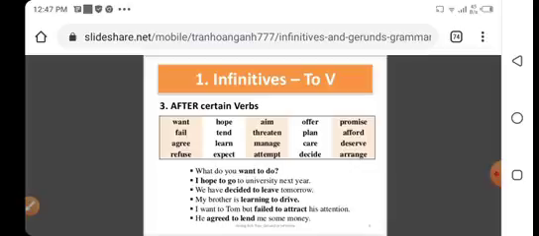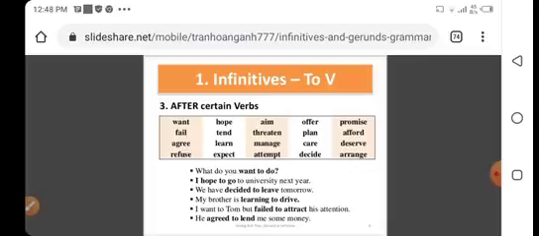Number 3, infinitive is used after certain verbs. Look at the list of words and come to sentence number 1. What do you want to do? If we do the sentence analysis, what is the question word? Do is the helping verb. You is the subject. Want is the verb showing the present tense. To do, this is the second verb.